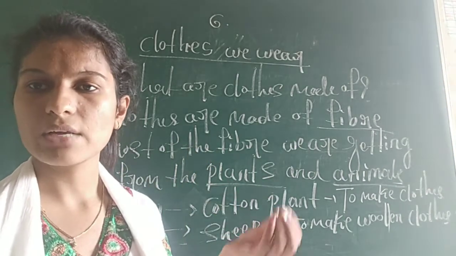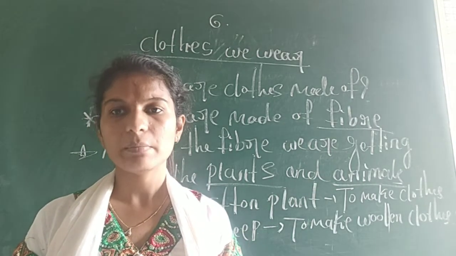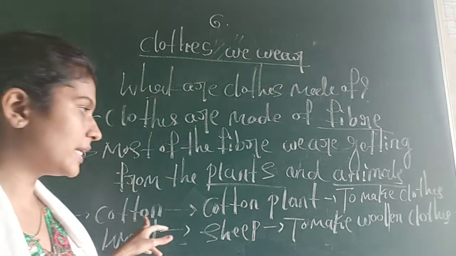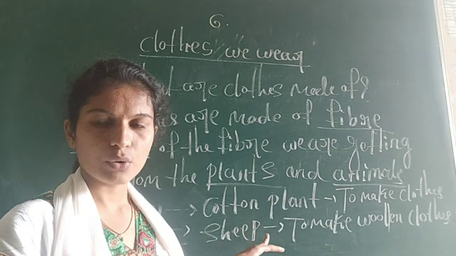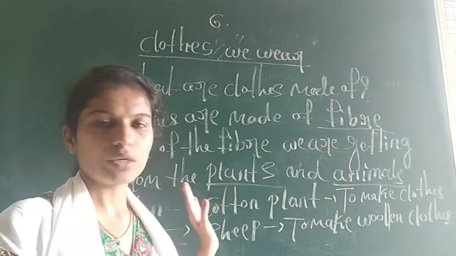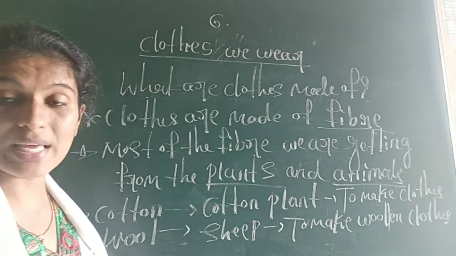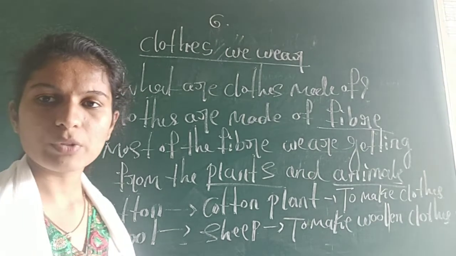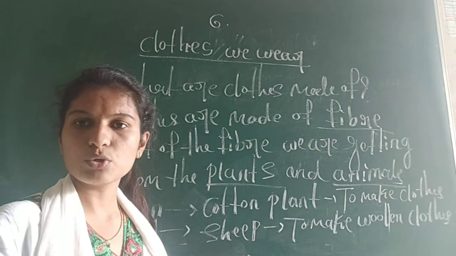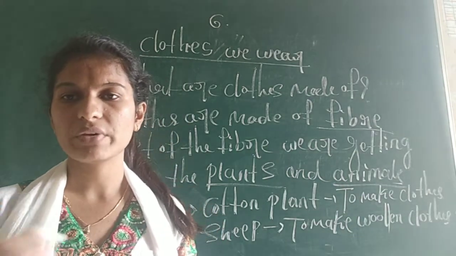First, cotton: we get cotton from the cotton plant, and we use it to make cotton clothes. Next, wool: we get wool from the hair of the sheep, and we use it to make the woolen clothes which we wear in the winter season.